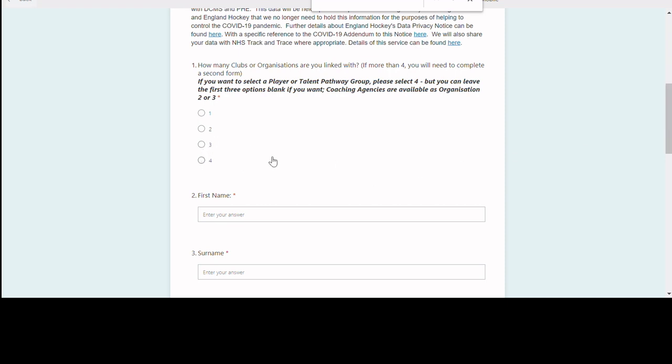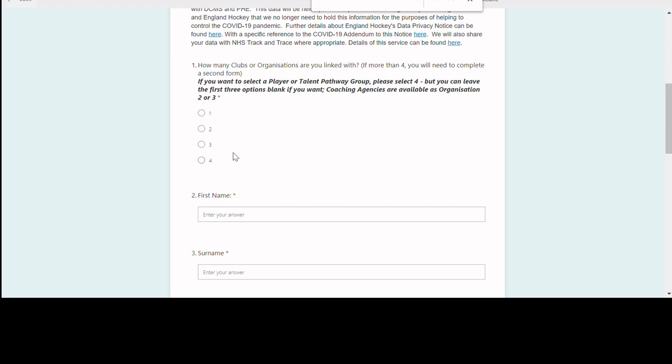If you are wishing to link to a county squad, these are referred to within the player or talent pathway group, and hence you must select 4, though that does mean that you can leave links to organisations 1, 2 and 3 blank. You don't have to fill in any of those as you work through the process, but in order to get the list that lists the county activities, you must press 4. Equally, if you want to link to performance centres, if you want to link to EDP, if you want to link to NAGS squads, you must press 4, because that will provide the option to link to player or talent pathway groups.